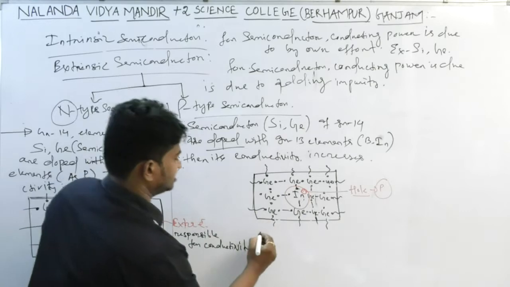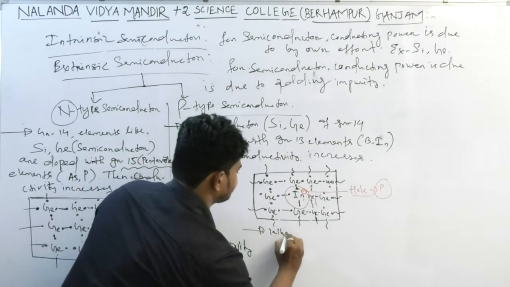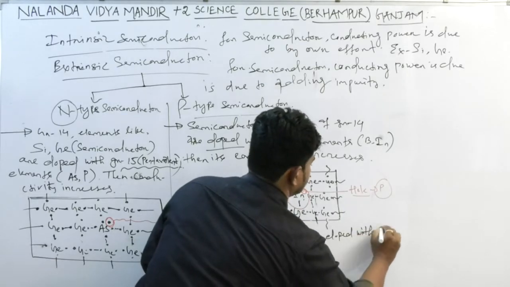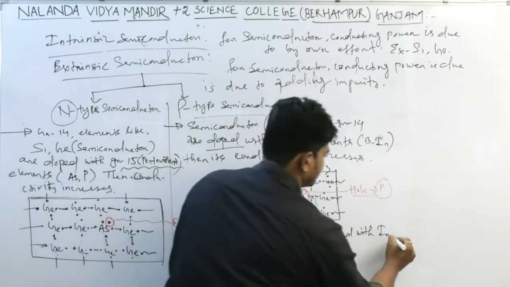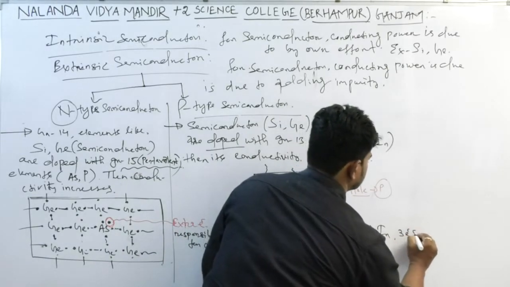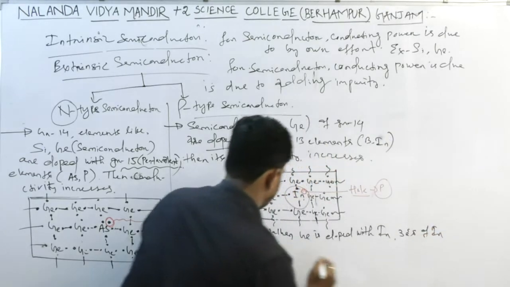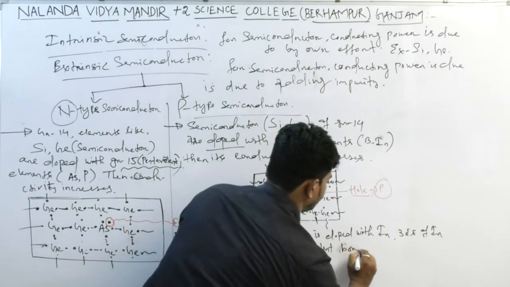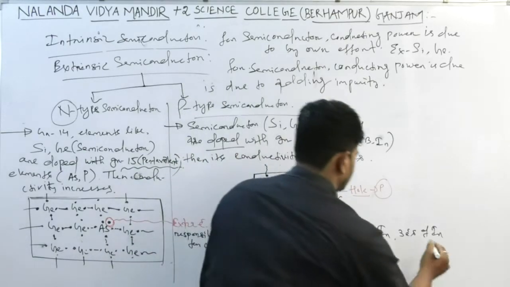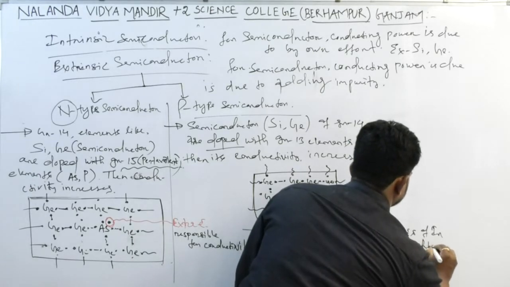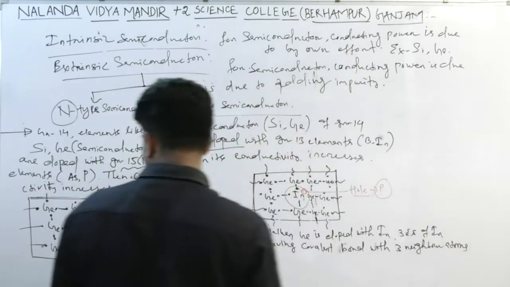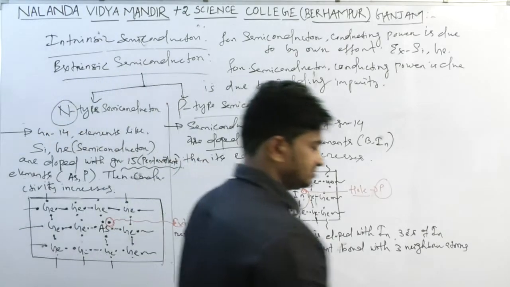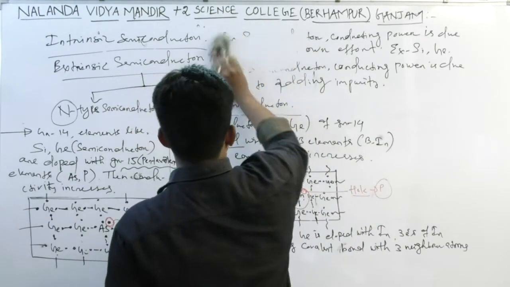Here we can write one statement: when germanium is doped with indium, the 3 electrons of indium form covalent bonds with 3 neighbor atoms, but in the remaining portion a hole is formed.